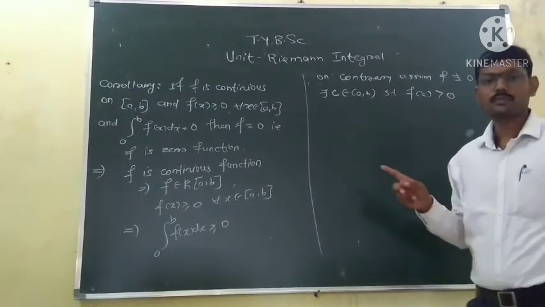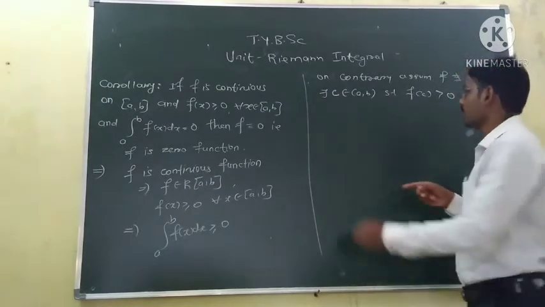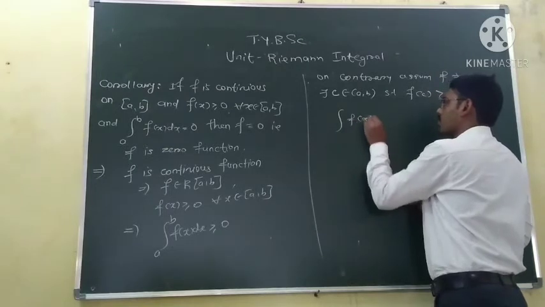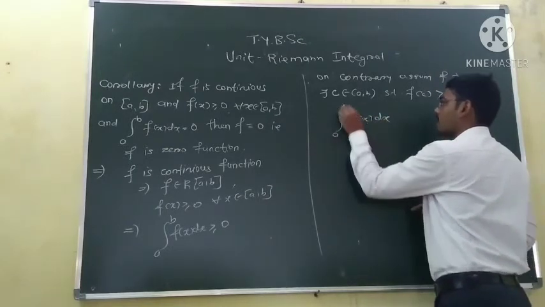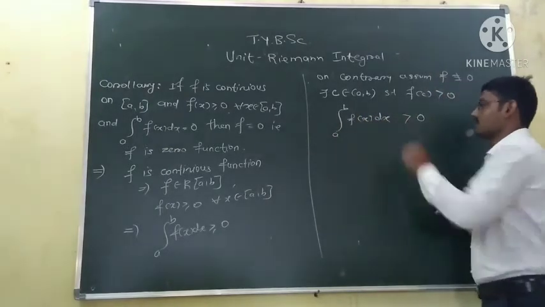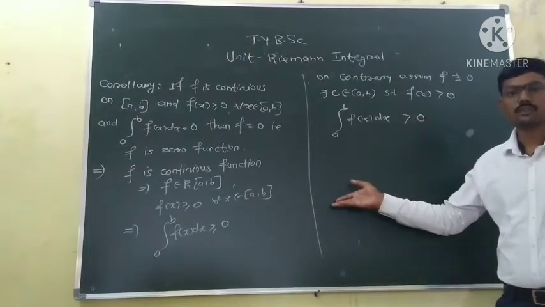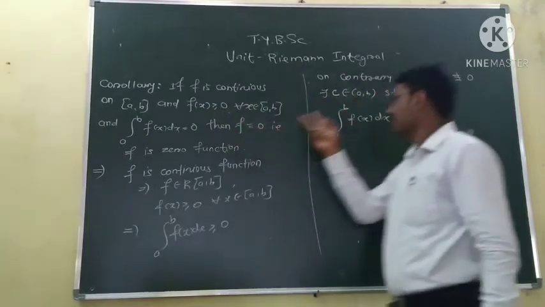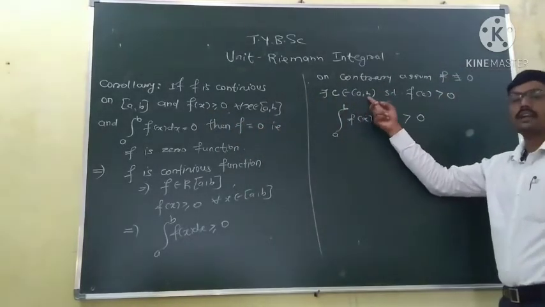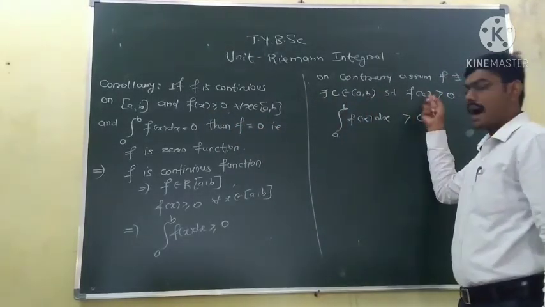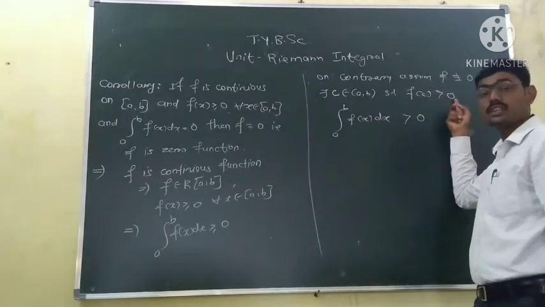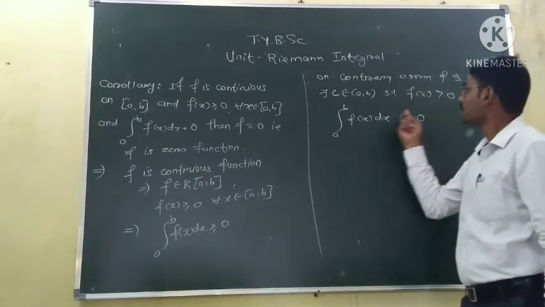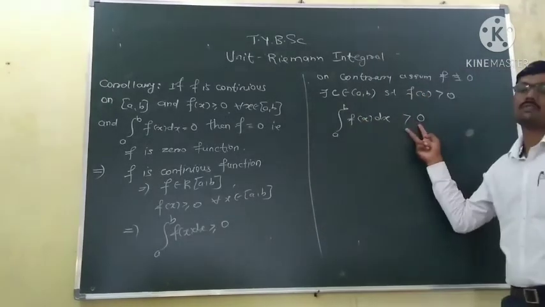Now see, the function is continuous, non-negative, and there is a point C such that at that point the function is strictly positive. So by the previous theorem, we conclude that the integration of the function from a to b must be strictly positive. The theorem says if the function is continuous, greater or equal to 0, and there is some point C in the interval AB at which the function is strictly positive, then the integration of the function is also strictly positive.